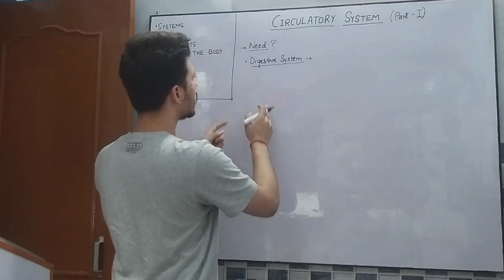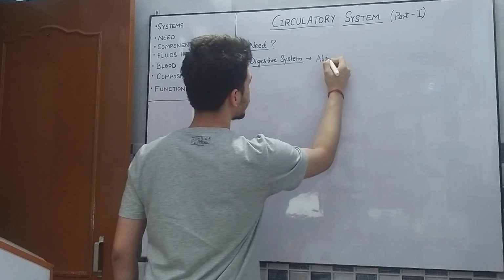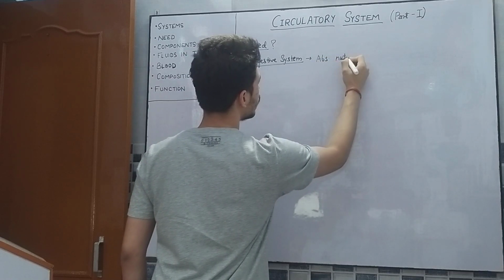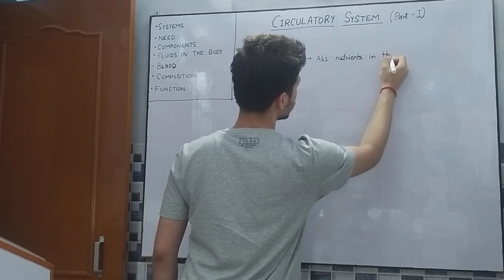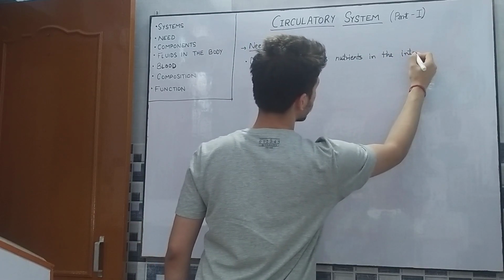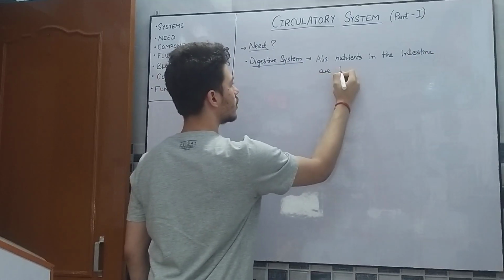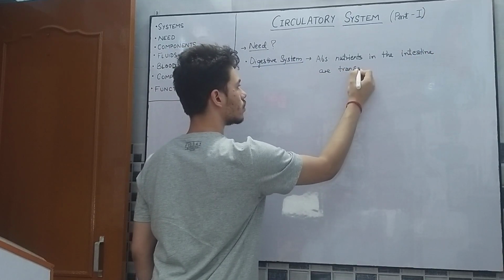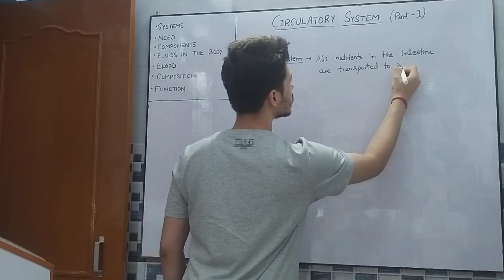So we can remember that via the digestive system, all the nutrients absorbed in the intestine are transported to all body parts.